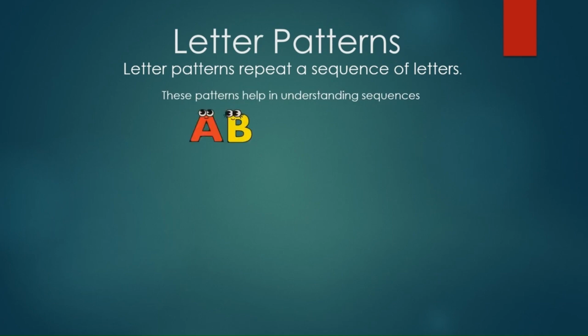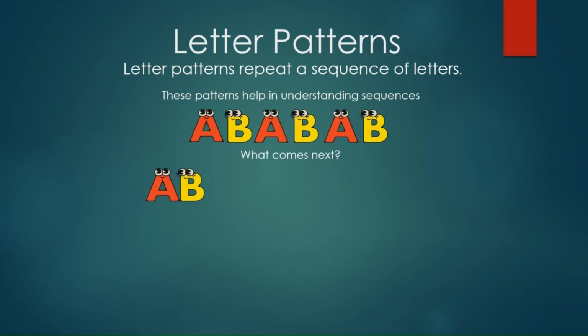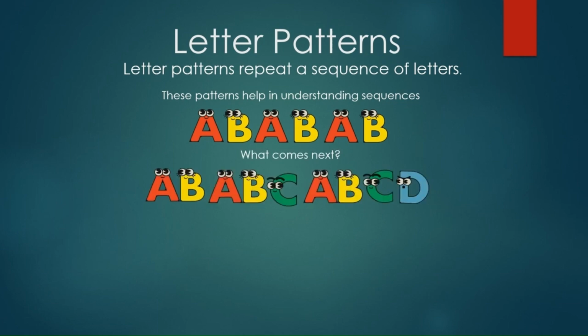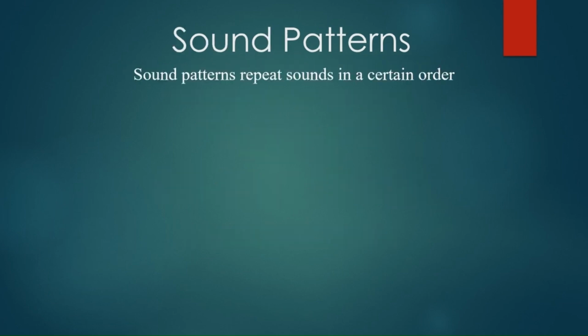For example, AB, AB, AB. What comes next? Again AB. One more example, AB, ABC, ABCD, and it goes on like that. Recognizing letter patterns can help young children learn to read and spell. Sound patterns repeat sounds in a certain order.